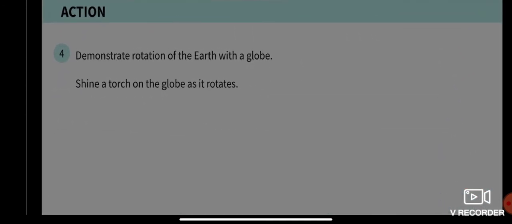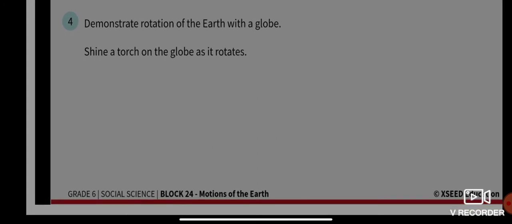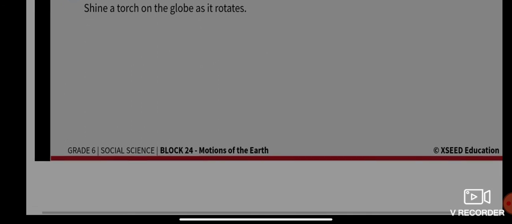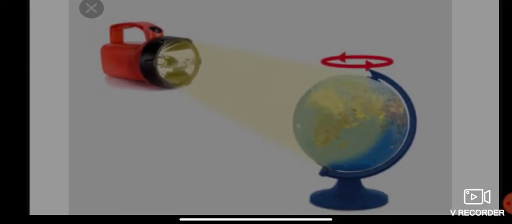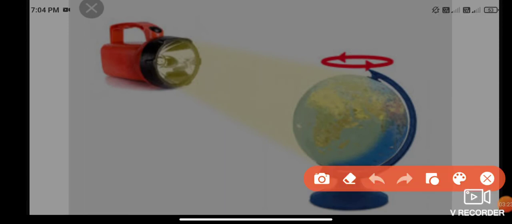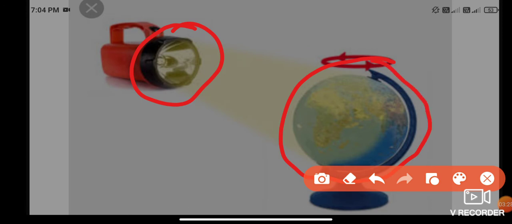I will demonstrate the rotation of the earth with a globe. Now I want all of you to look at this given picture. Take the example that this is the sun and this is the earth.